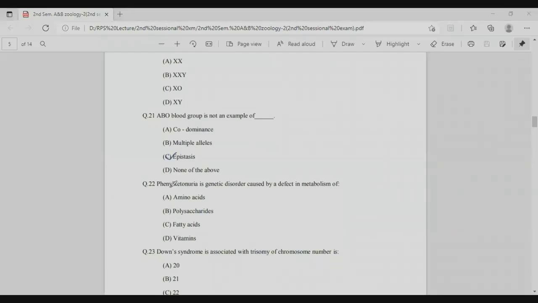Next is phenylketonuria. Phenylketonuria is a metabolic error disorder in which phenylalanine is converted into the amino acid tyrosine in the presence of the enzyme phenylalanine hydroxylase.